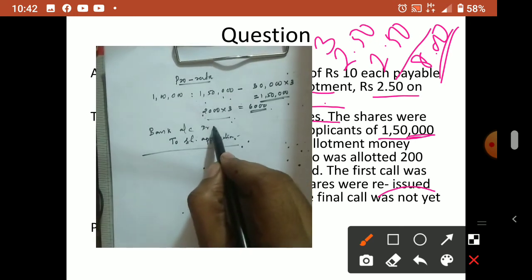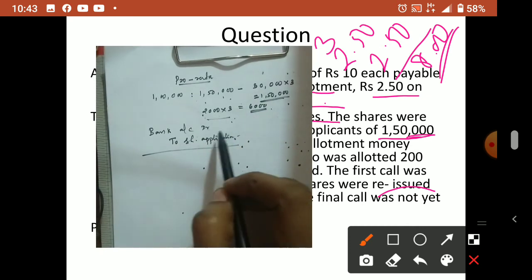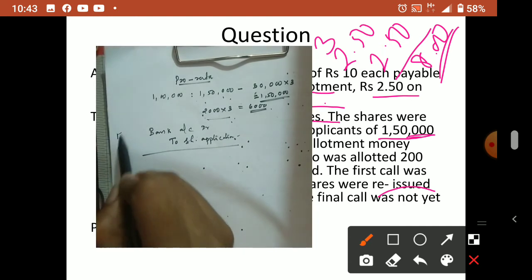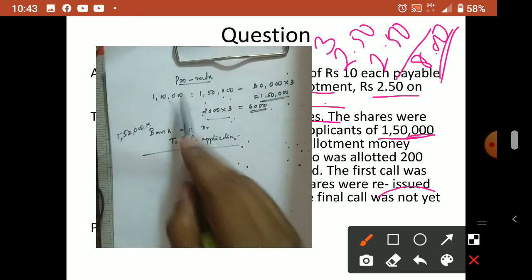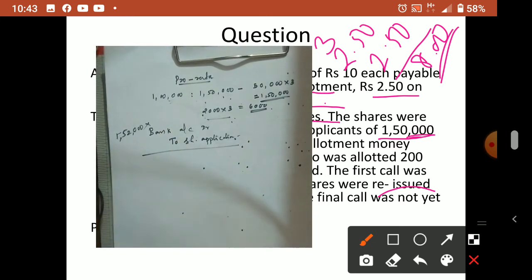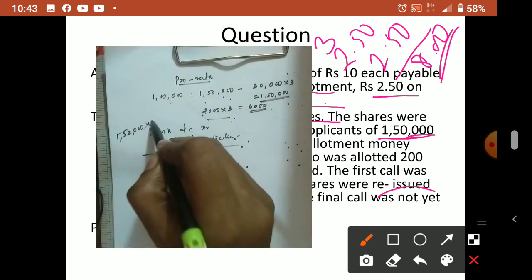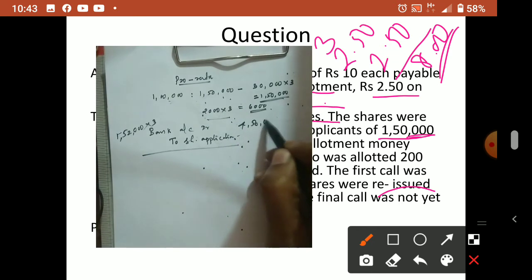So how much we write? 1,52,000 shares received. So in oversubscription case, how much received from the public, that much you have to multiply. Don't take 1 lakh. Okay, so how much total received from public? 1,52,000. So 1,52,000 into 3. So the answer will be 4,56,000.